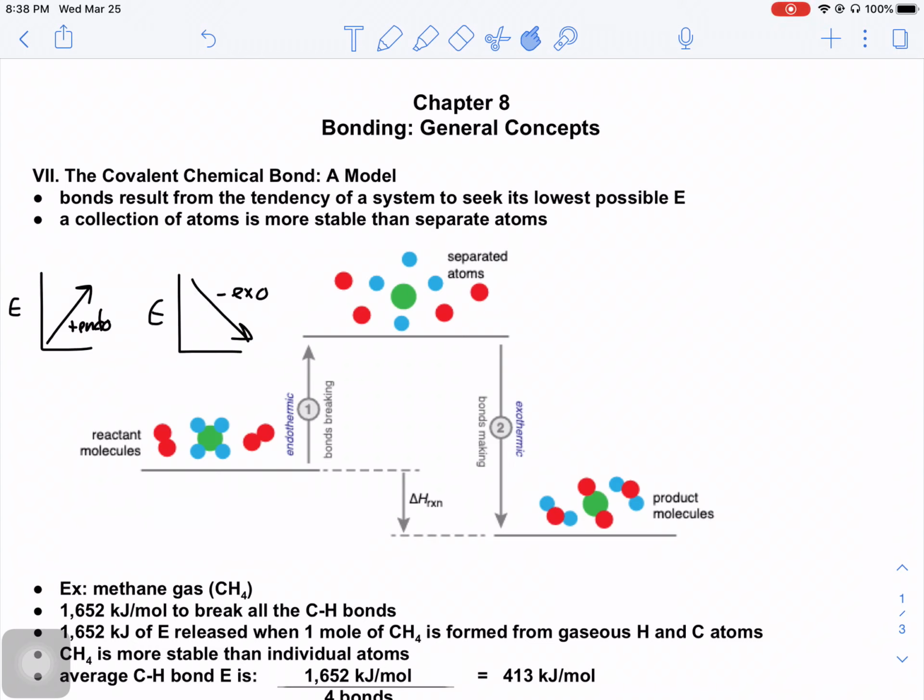Welcome to day 7. Today's topic is energy involved in covalent bonding.